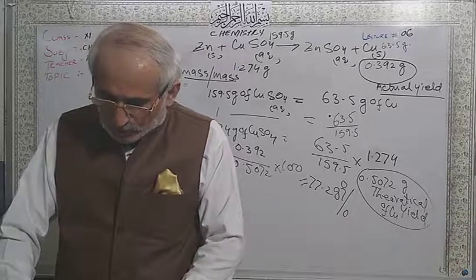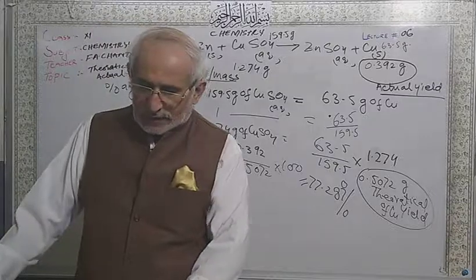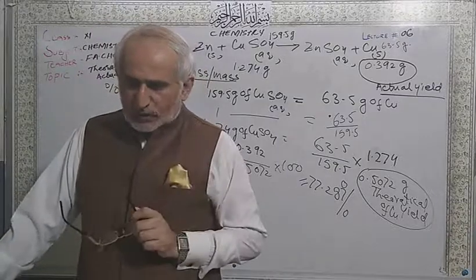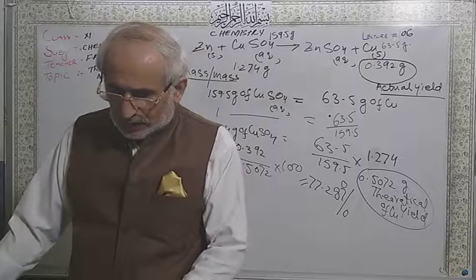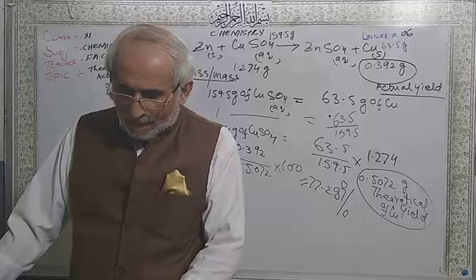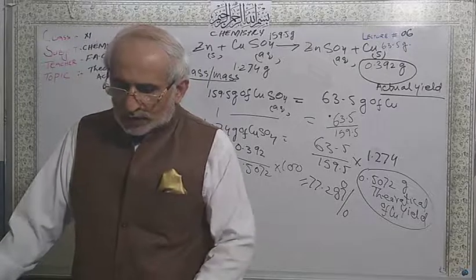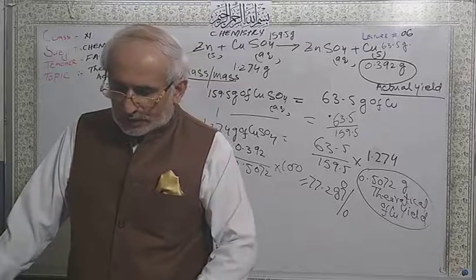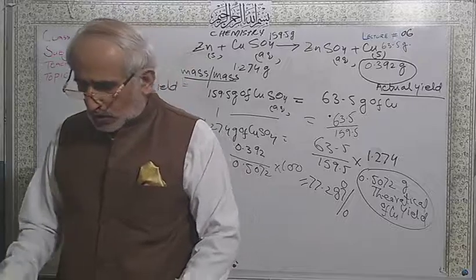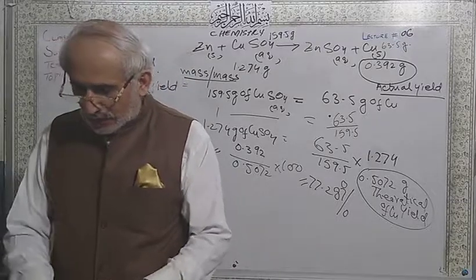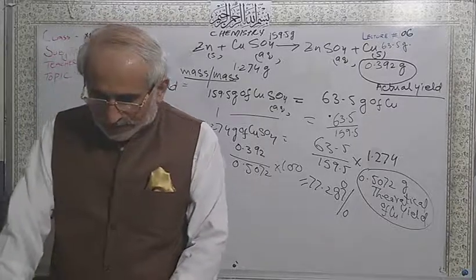And second, also in the yellow box, when methane is going to react with water to give carbon dioxide gas and hydrogen gas, you have to calculate the theoretical yield, actual yield, and percentage yield. So students, you have to do this also. Two boxes are here, and there are also questions from the exercise.